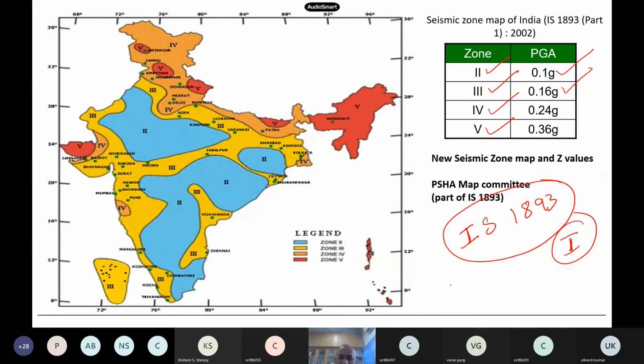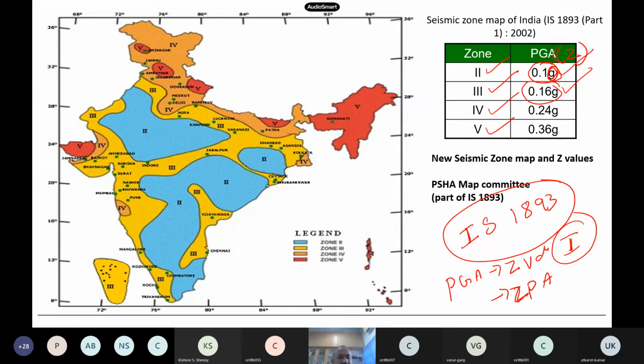Sometimes the code calls this PGA the Z value, or ZPA, zero period acceleration. These are the technical terms. So ZPA or Z value is what they call this in the code. They use this number, but essentially all of them indicate the peak ground acceleration, and its units are in terms of gravity, because G is acceleration due to gravity. If you want it in meter per second square, multiply by 9.81. If you want centimeter per second square, multiply by 981.